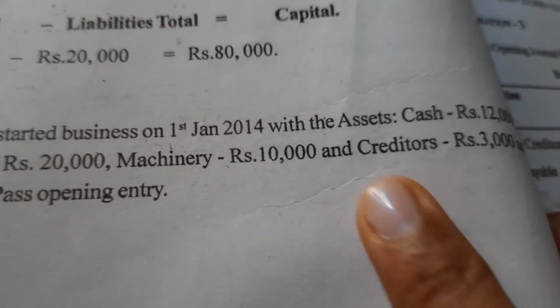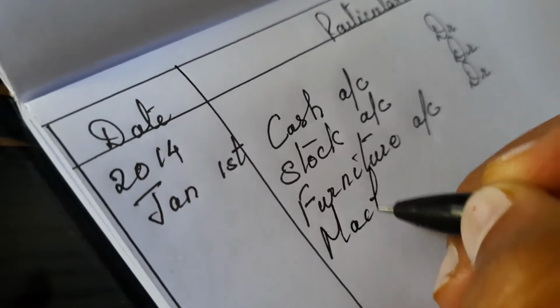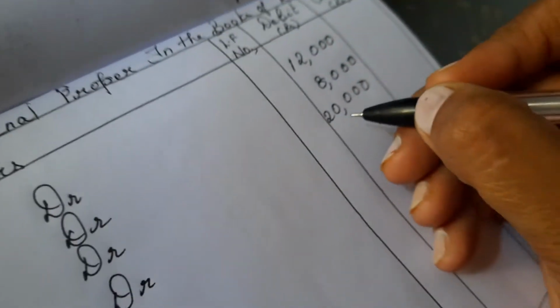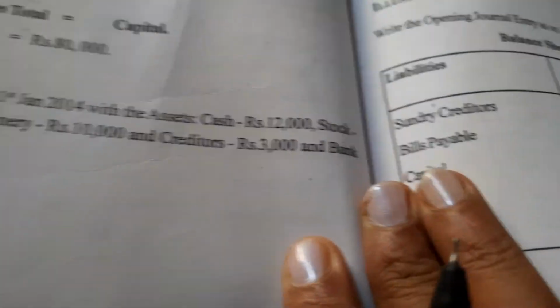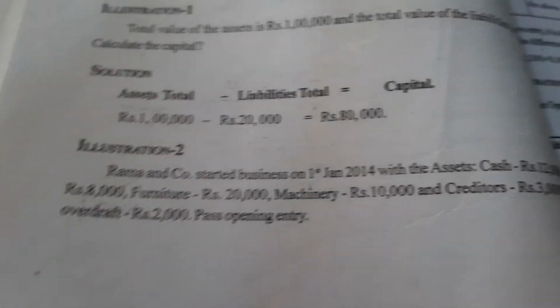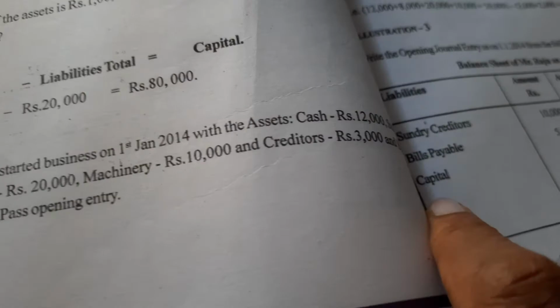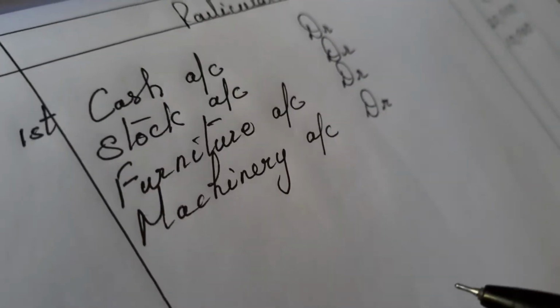After that we have machinery. Machinery is again the asset of the organization. Even that is to be recorded. Machinery account is to be debited as well, because it is an asset. The amount given is 10,000. After machinery we have creditors and bank overdraft. If you see this illustration carefully, we have recorded all the assets: cash, furniture, machinery, stock. So we are not left with any assets. Now we can start writing the liabilities, the obligations of the organization.